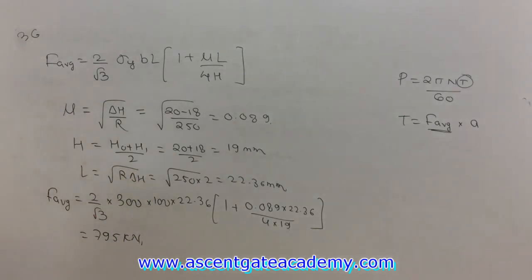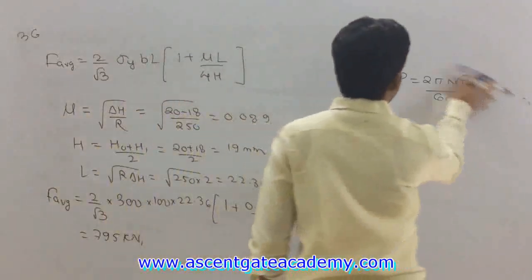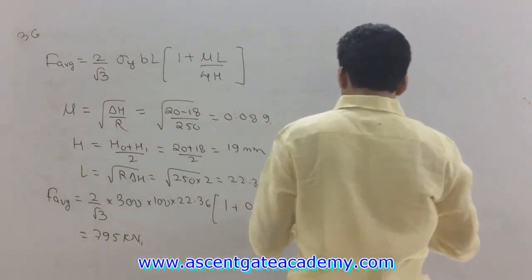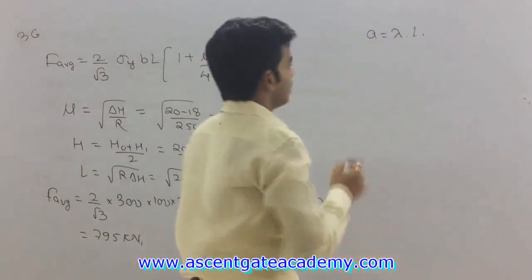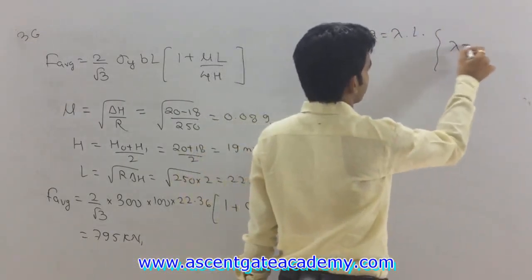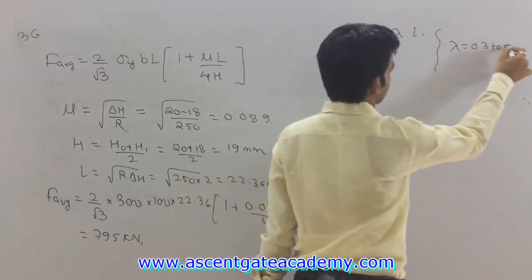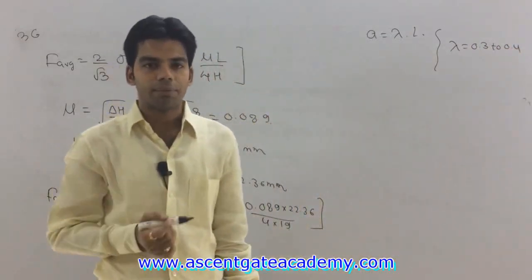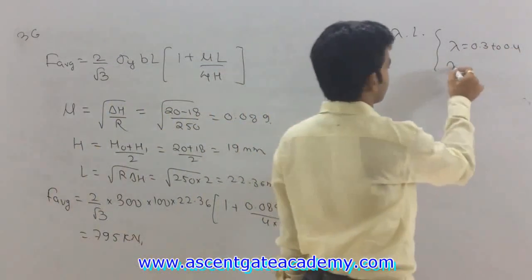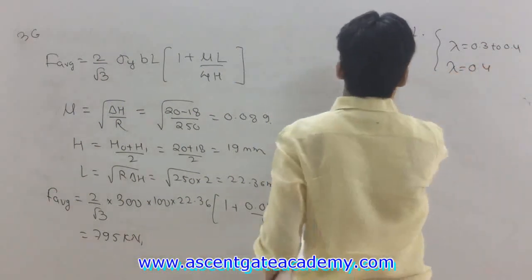Now we want to determine the value of torque, which is equal to F average into A, and A we know is lambda into L. Okay, and lambda, I told you the value of lambda lies between 0.3 to 0.4. So for worst condition, maximum value of lambda will be taken, therefore lambda will be taken as 0.4. So just put the value.